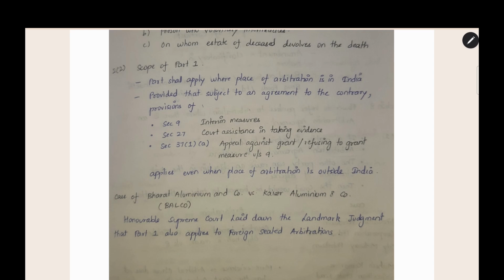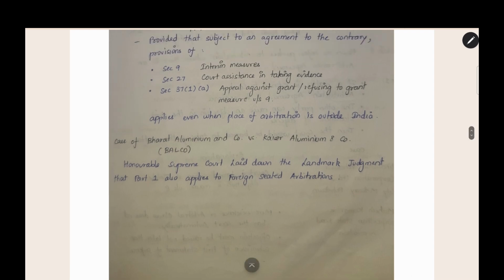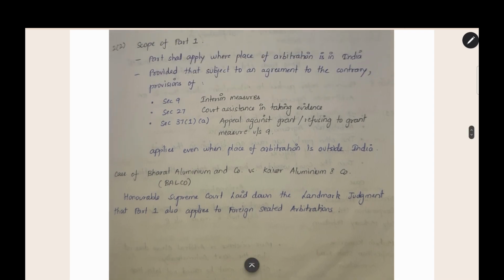Now, this was also laid down in the case law Bharat Aluminium and Company versus Kaiser Aluminium and Company. This is an important case law in the Arbitration Act. The Honorable Supreme Court laid down the landmark judgment that Part 1 will also apply to foreign seated arbitration in a limited way. Generally, only domestic seated arbitrations which have the seat in India will have to follow Part 1. But for foreign seated arbitration, these 3 sections will apply. This is given in the landmark judgment.